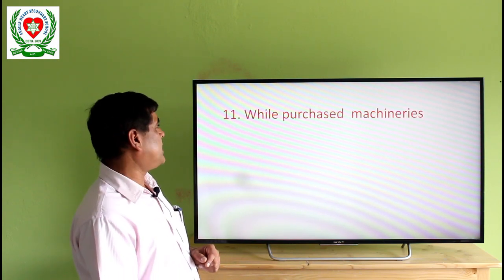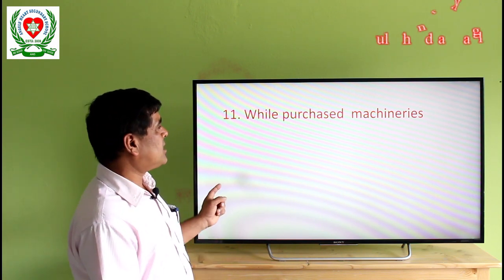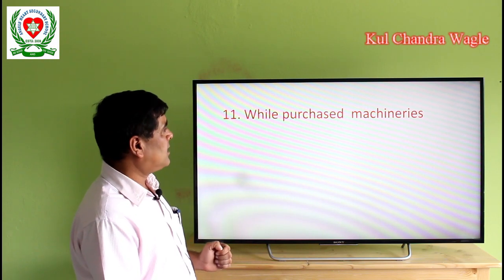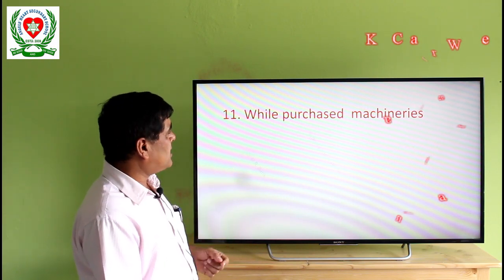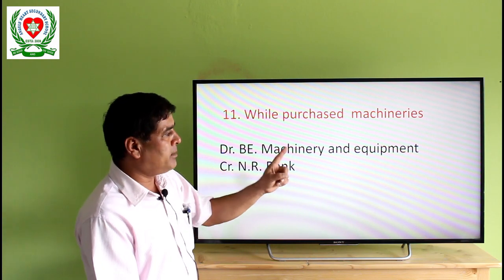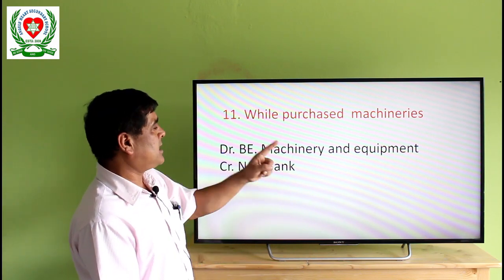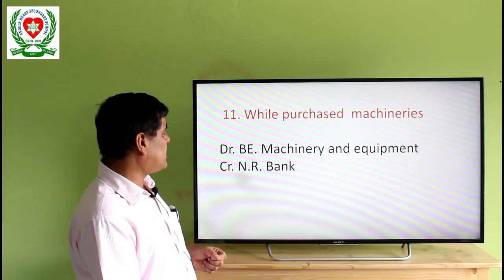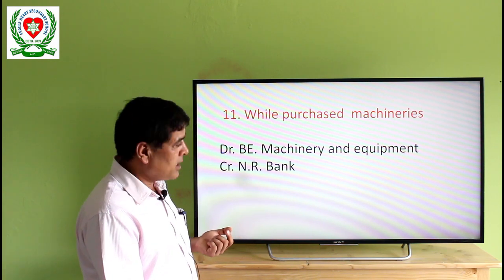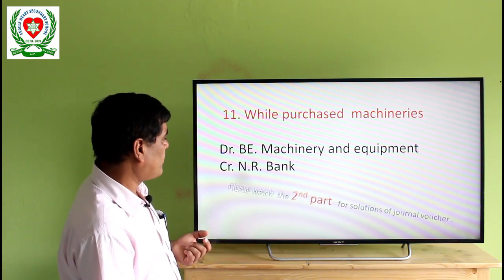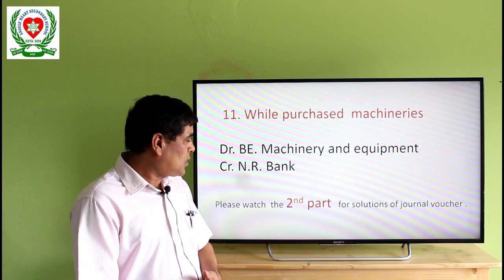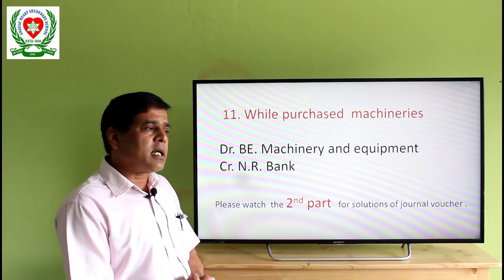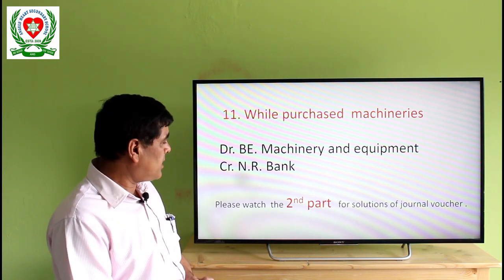While purchasing machineries, while purchasing furniture, while purchasing goods, these are the expenditure. So, debit BE machinery and equipments. While purchasing furniture, debit BE furniture. In this way, the expenditure is to be written on the debit side, and NR Bank should be written on the credit side. Okay, then to complete the journal voucher, there are other examples, solution of the problem.